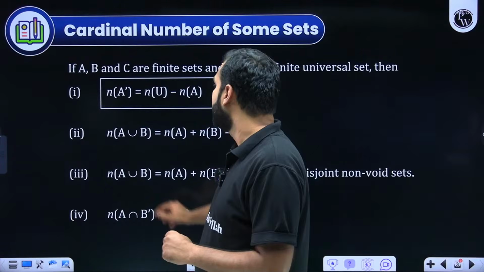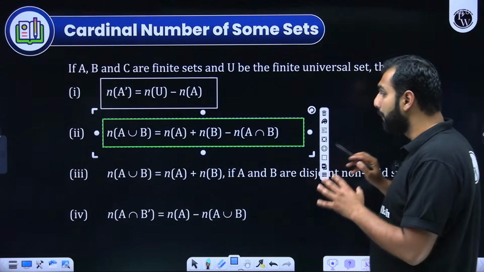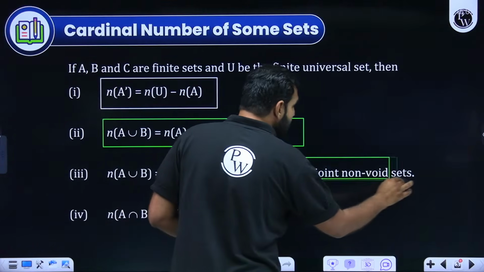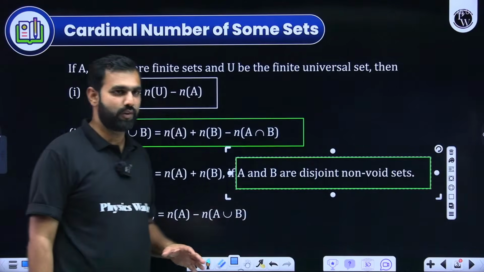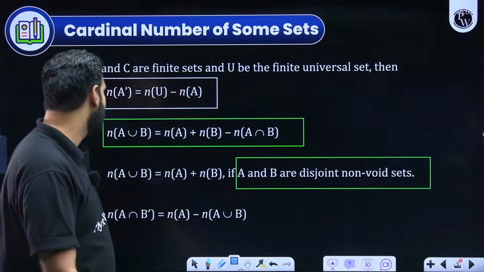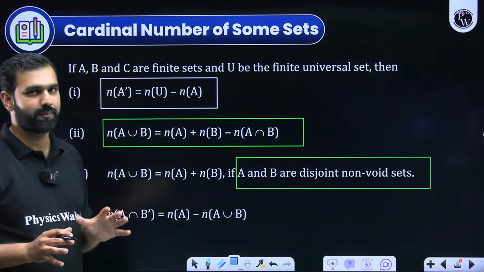When you talk about A union B, we all know nothing much needs to be said about this, but here we remember that if A and B are disjoint non-void sets, which means there is nothing common between them, in that case this formula becomes this, which is definitely not something huge or difficult.